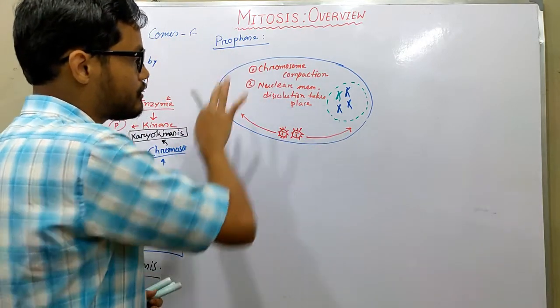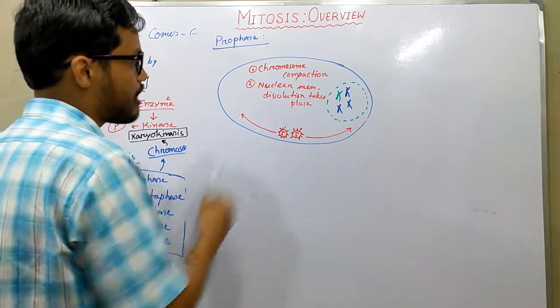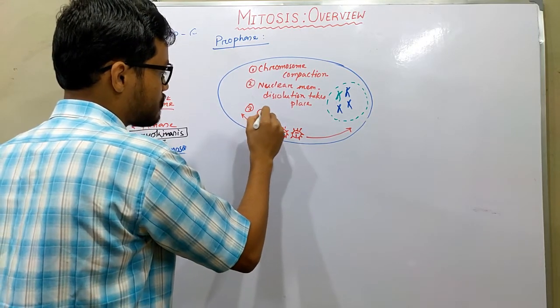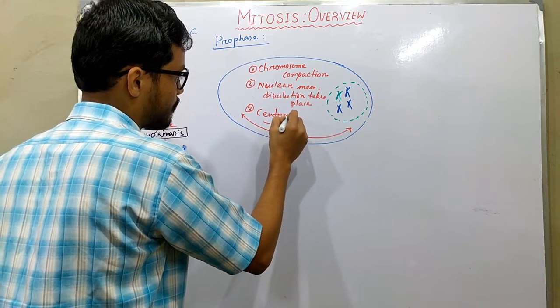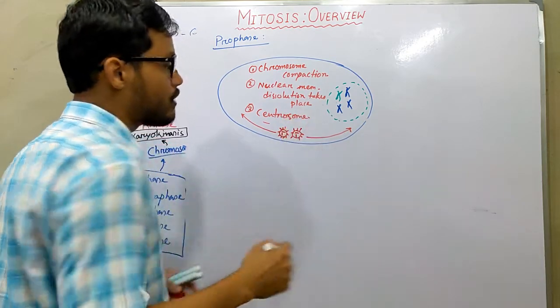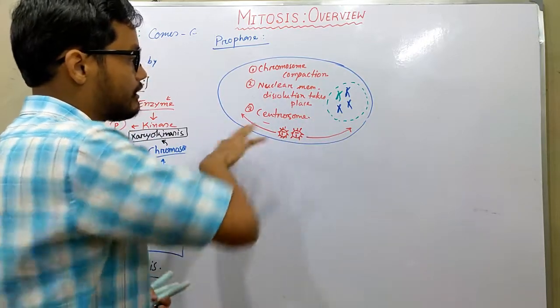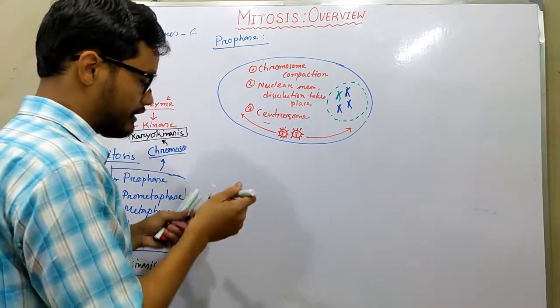Chromosome compaction occurs, nuclear membrane dissolution takes place, and the third one is that centrosomes move towards the poles. That is the third point of prophase, the characteristic feature of prophase.